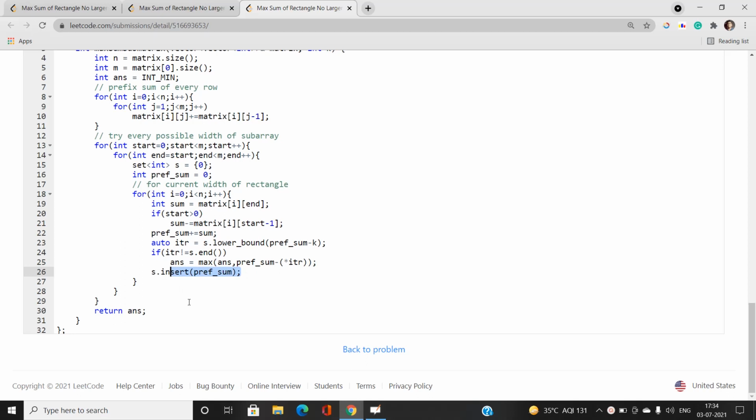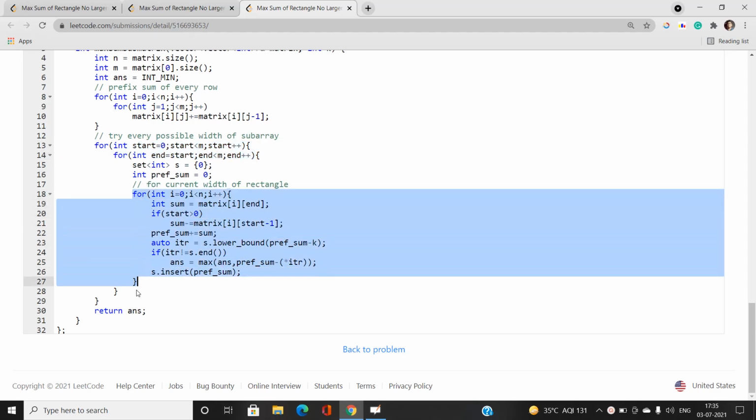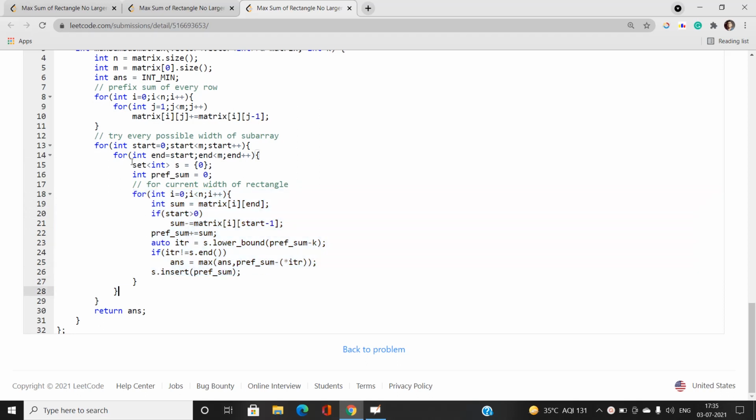And what about the complexity of this solution? You can see the O of m square is done by these first two loops, and this will take O of n time, and we have a set also. The entire complexity will be O of m square n log n. So this will be our complexity.